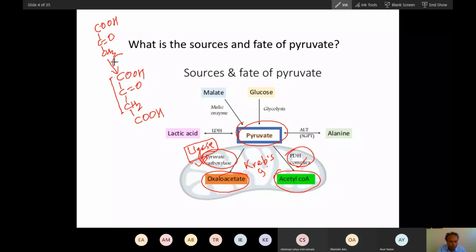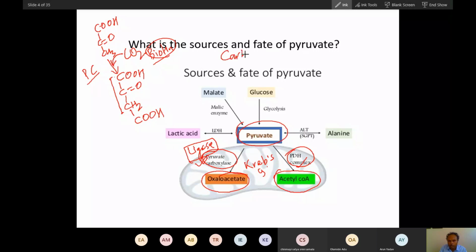What happens is, one carbon dioxide will be added here. This carbon dioxide is added by the enzyme called pyruvate carboxylase, PC. This is a biotin-containing enzyme, a vitamin biotin-containing enzyme.